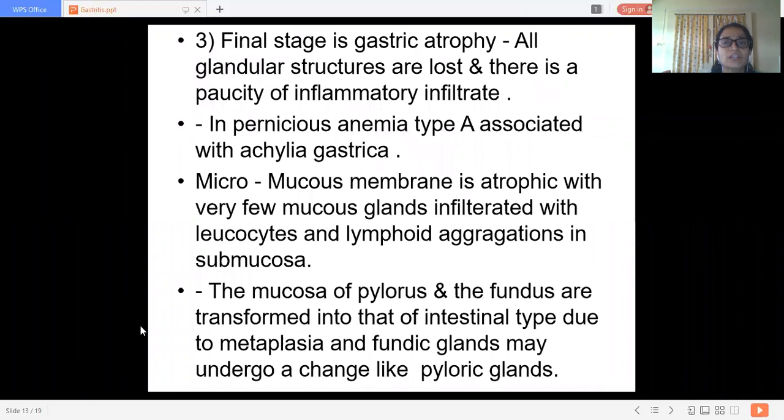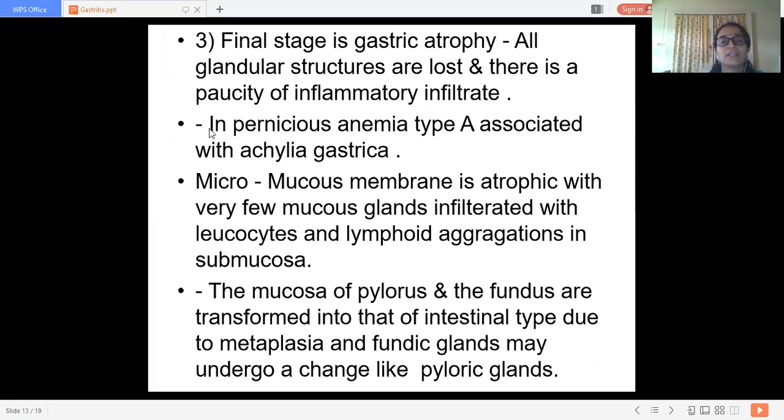The final stage is gastric atrophy. All the glandular structures are lost and there is a paucity of inflammatory infiltrate. The inflammatory infiltrate is also very much less in amount, with complete destruction of the glandular structures.